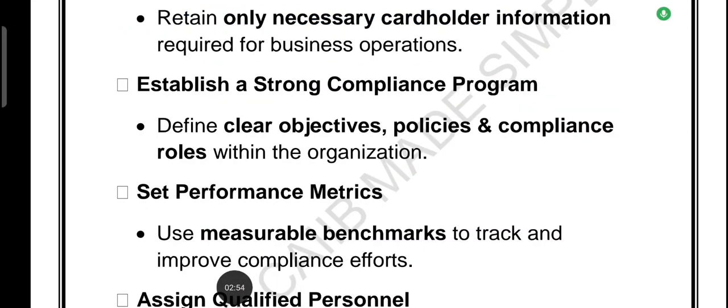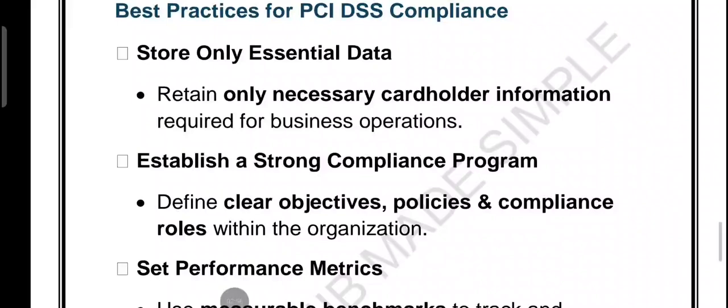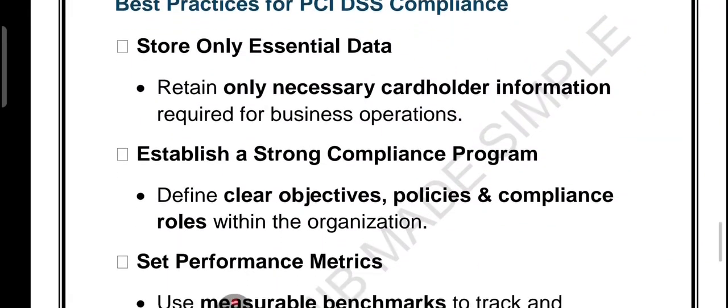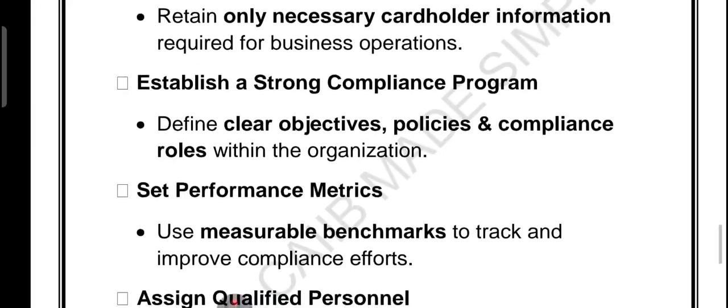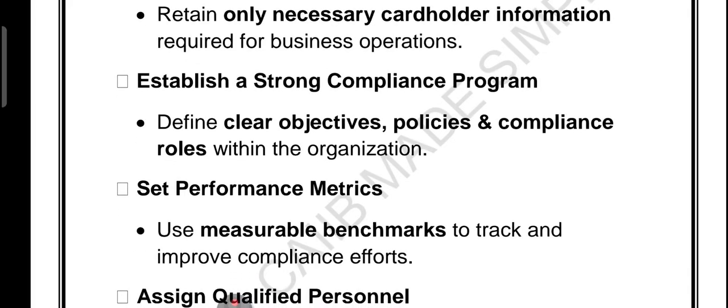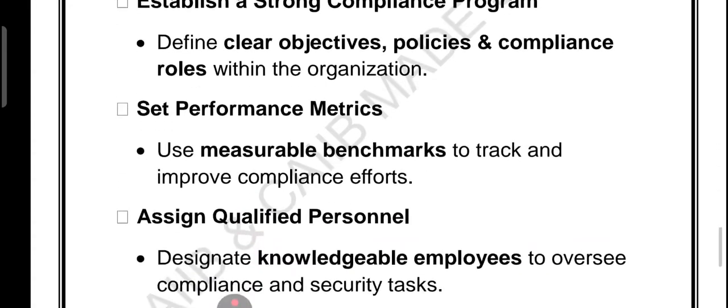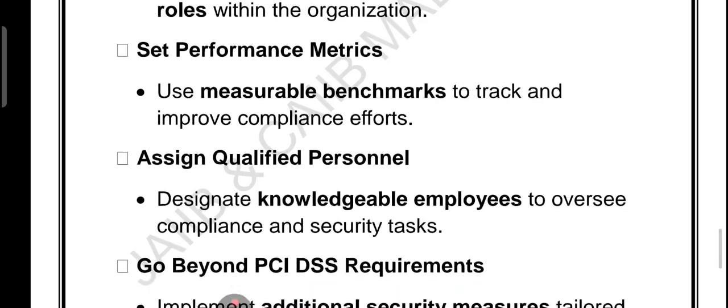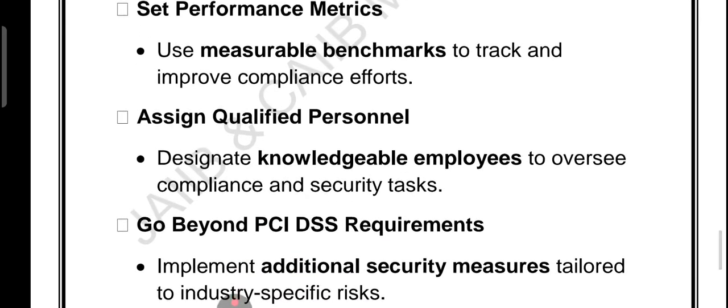Second is a strong compliance program, which means define clear policies, rules, and objectives. Set the performance metrics. Track and measure your compliance effort. Then we have annual qualified personnel, which we call AQP, which means have trained staff managing security and compliance.